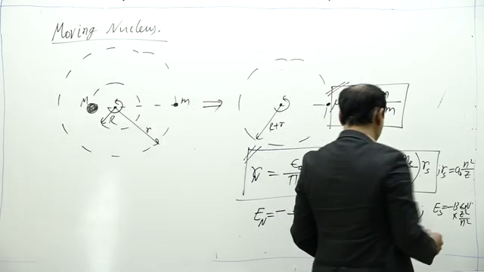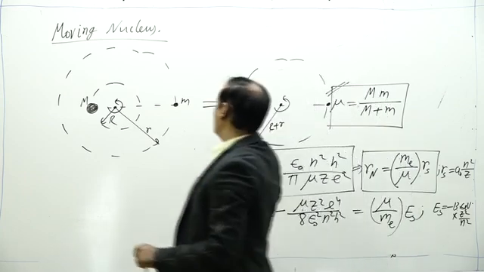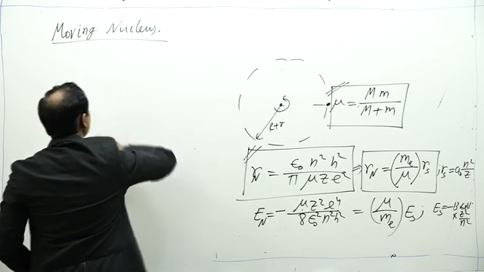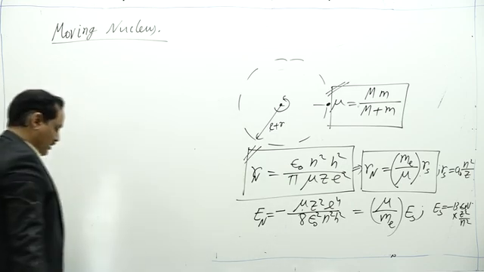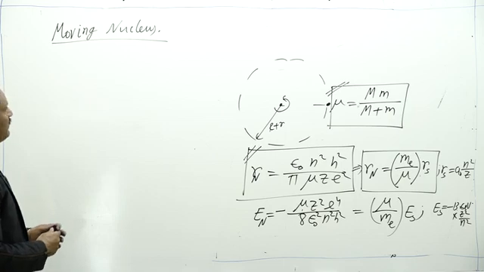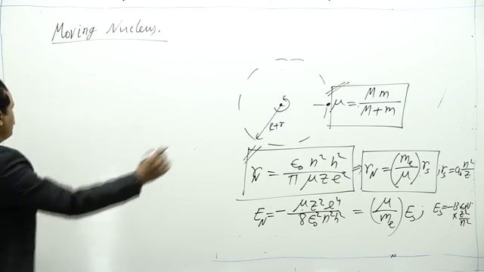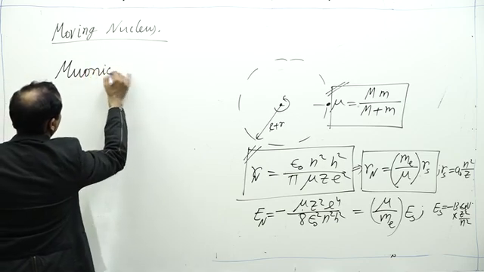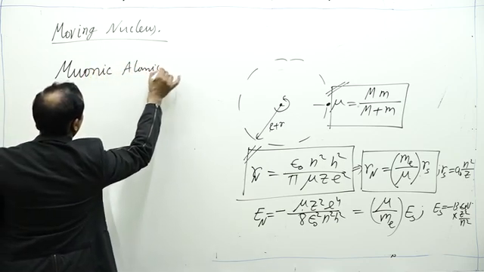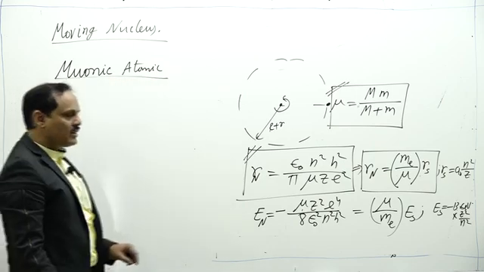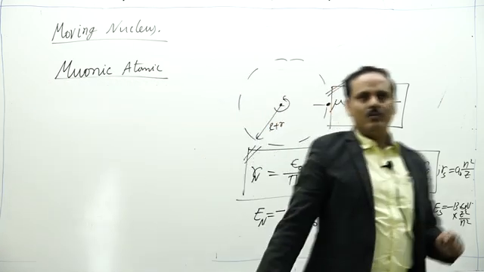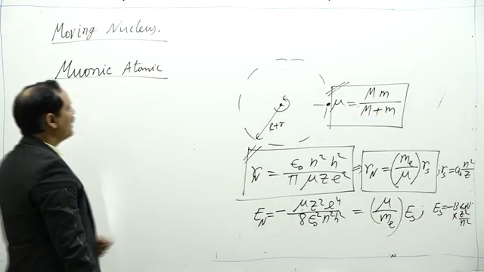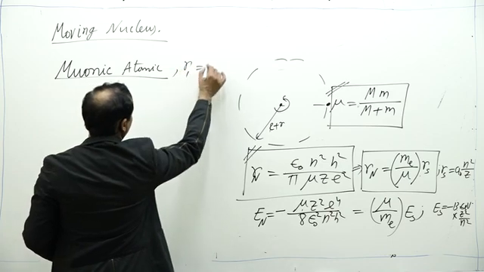Now how to use this particular expression when the nucleus is moving? Let us see it through a question. Suppose we have a muonic atom, and the question is, find the first Bohr radius of the muonic atom.